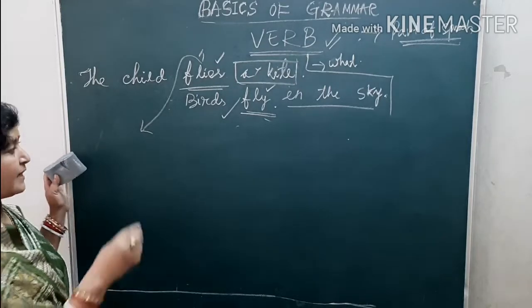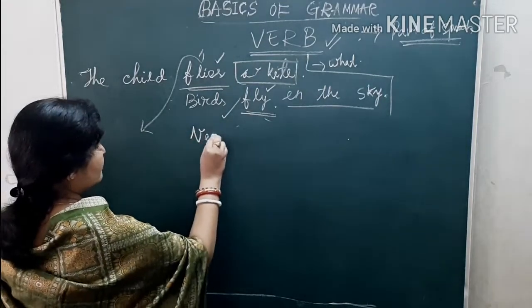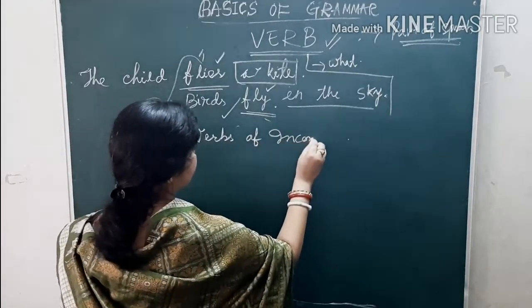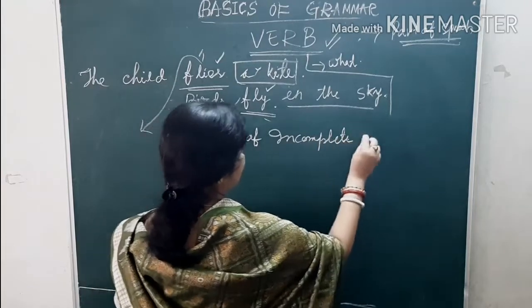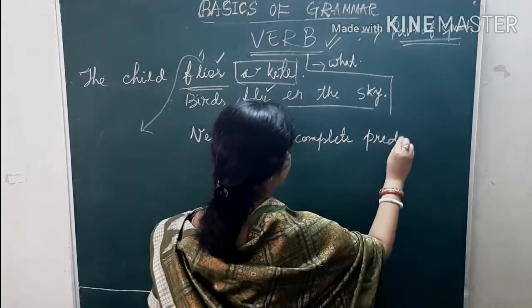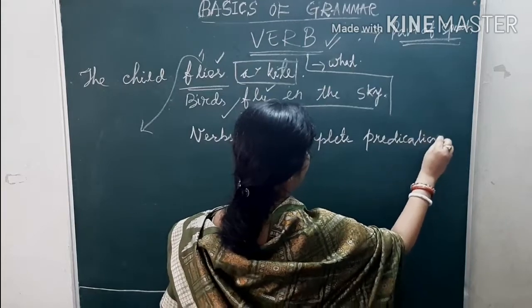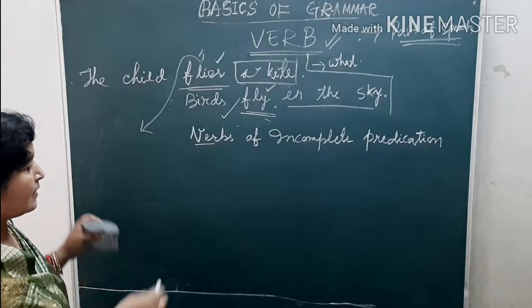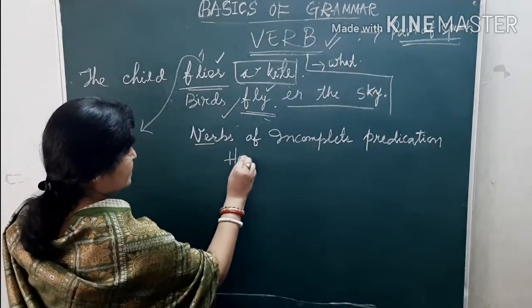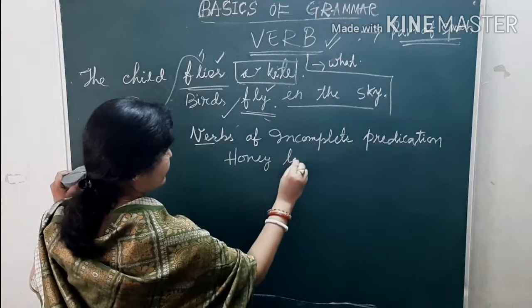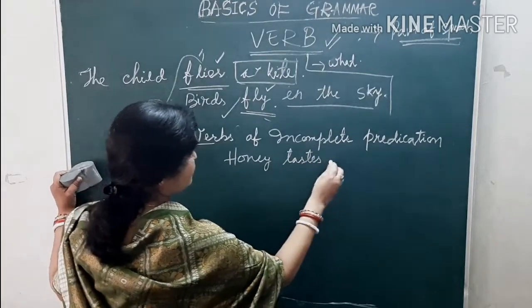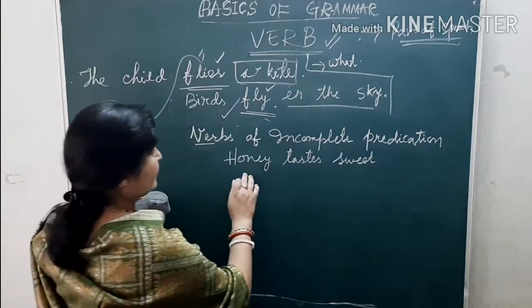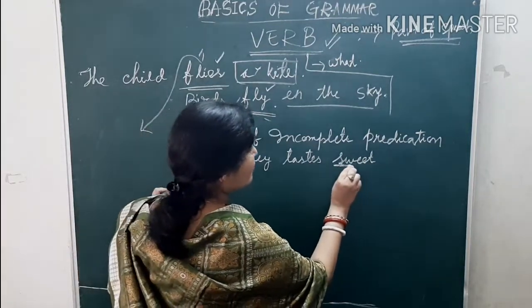Another kind of verb that is known as verbs of incomplete predication. So what is verbs of incomplete predication? Just we will take the same example. Honey tastes sweet. So here honey tastes sweet. So anyhow we need sweet.